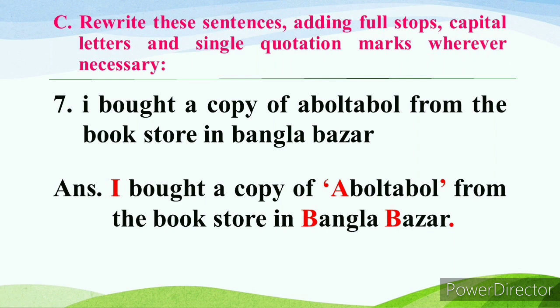7. I bought a copy of 'Abul Tabul' from the bookstore in Bangla Bazar. Here the I will be capital. As you know, Abul Tabul is the name of a book, so we have to put a single quotation mark here, and the A will be capital as this is a title. And Bangla Bazar is the name of a market, so the B will be in capital, and at last we have to put a full stop.